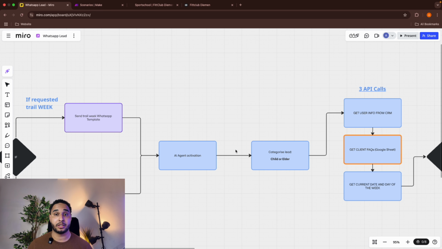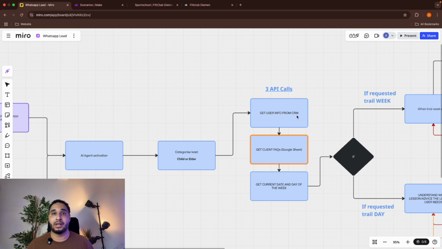The first thing the AI chatbot is going to do is to categorize the lead if it's a child or an elder, because later on we'll have lessons for children and lessons for elders. So we have to know if the lead is an elder or a child, or if it's an elder who wants to book it for their child. So we have to know that first.